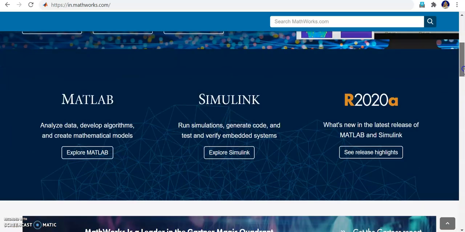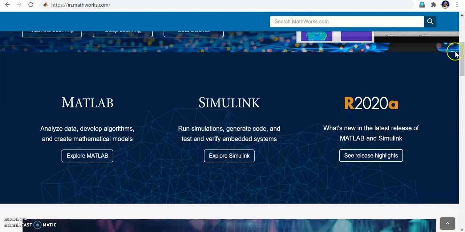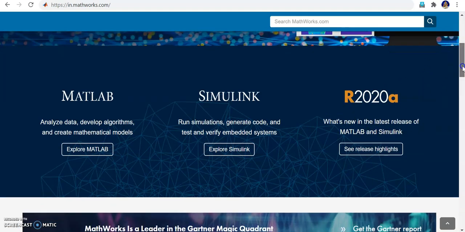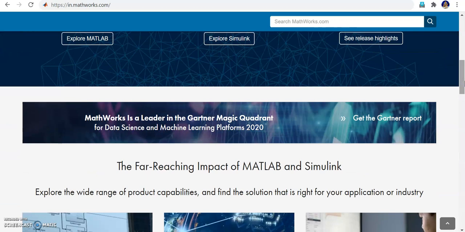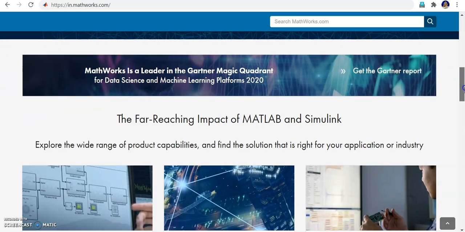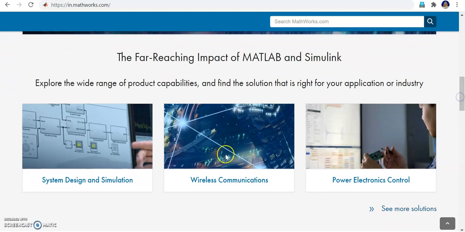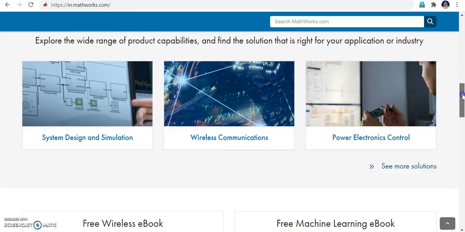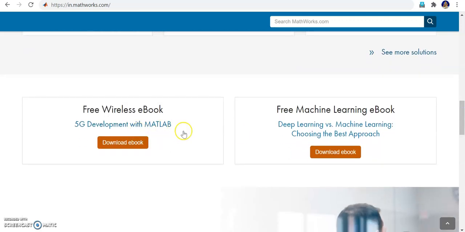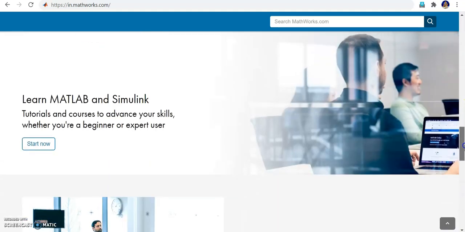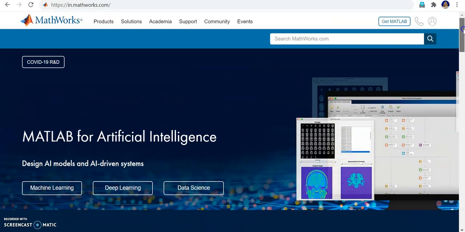And the latest version of MATLAB is 2020a. This is the latest one. Every year they update. The entire MATLAB package size comes to around 20 GB. It's a very large package, but you can purchase only what you need. If you're interested in wireless communication, you can just purchase the wireless communication package, right? And see, they have given some free ebooks also, machine learning and a free wireless ebook. You can explore those things. These are on the MathWorks website.